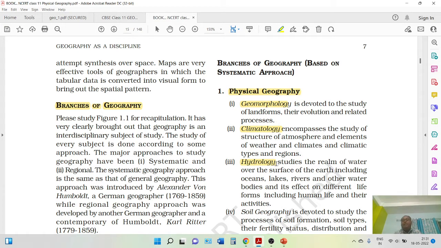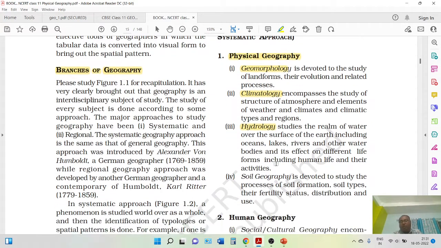This thing we will study in hydrology. Next part we're having is the soil geography, or pedology. In soil geography, we will study the formation of soil, different soil types, and their distribution in the geography. We will understand this. So, in systematic geography, I have already told you that Alexander von Humboldt, a German geographer, plays a very important role in this section.